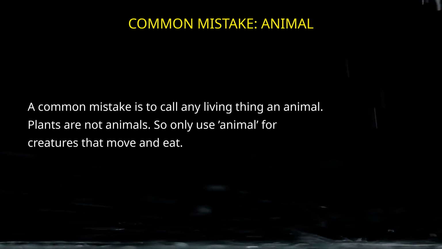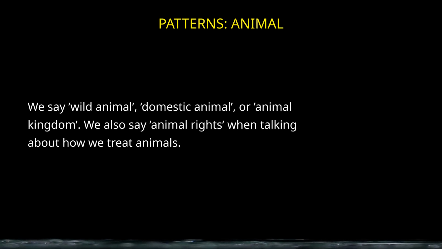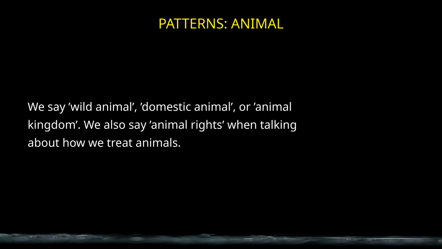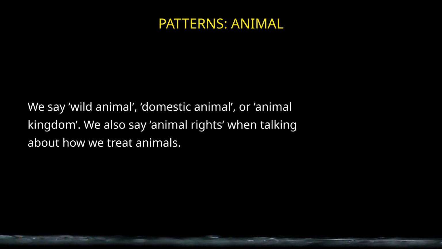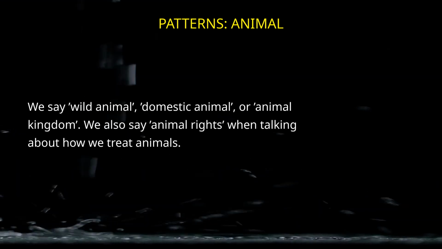A common mistake is to call any living thing an animal. Plants are not animals. So only use animal for creatures that move and eat. We say wild animal, domestic animal, or animal kingdom. We also say animal rights when talking about how we treat animals.